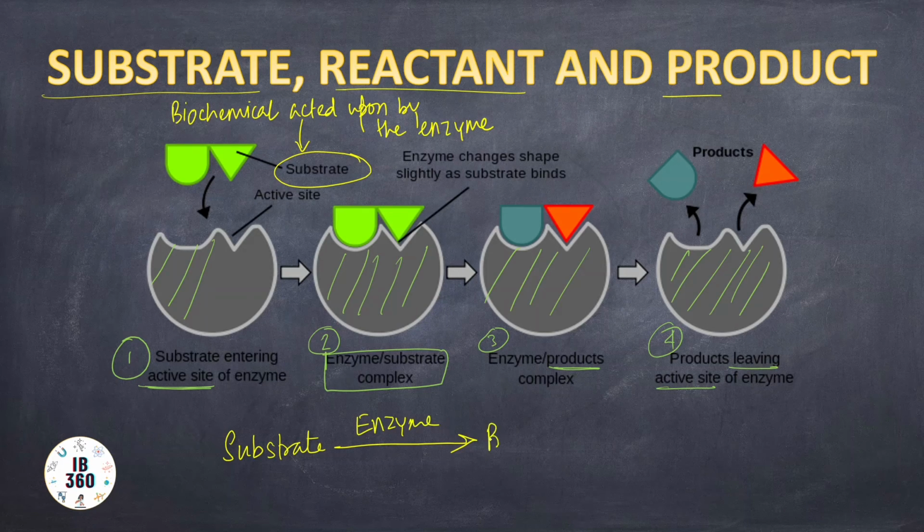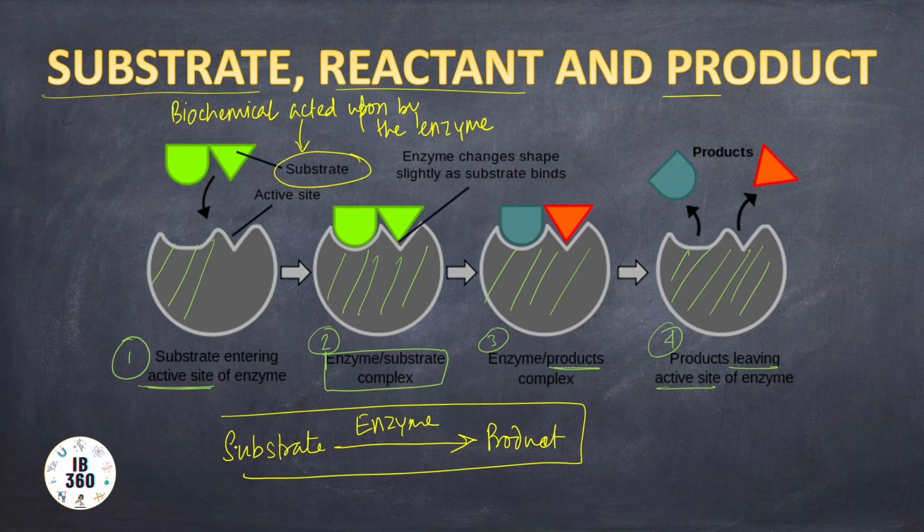Or in a better way we can write that we have the substrate plus enzyme, which gives us the substrate enzyme complex. These were individual entities, but together they form a singular entity, which is the second step here.